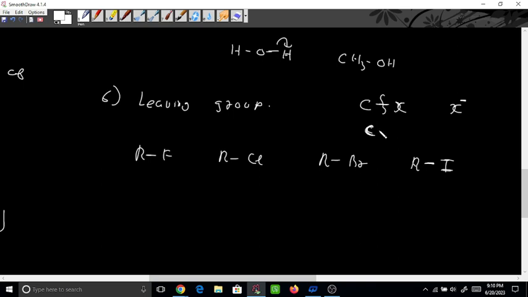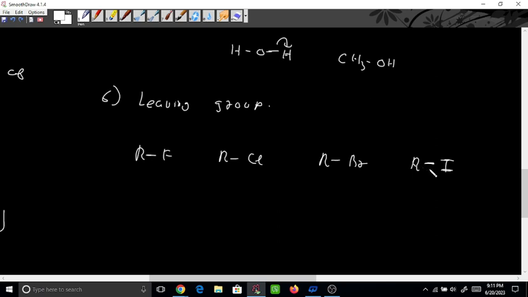So the size of carbon is very much different from the size of iodine. Iodine size is larger. If you go from top to bottom, iodine has a lot of protons, it has a very large mass and a large size. So due to the large size, it's not able to form a bond in an effective manner with this carbon, because both have a very different size. Carbon is very small and iodine is larger. So of course when the size difference is there, this bond will be broken easily.